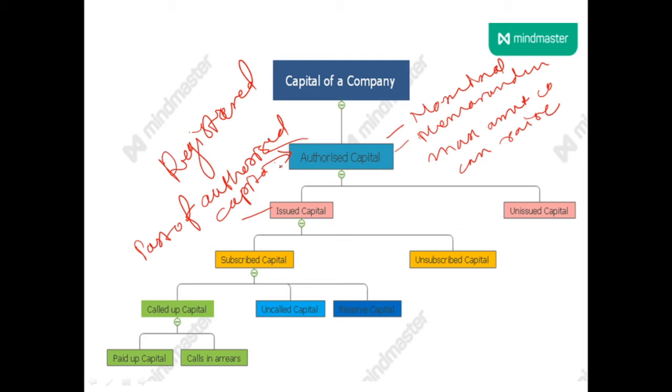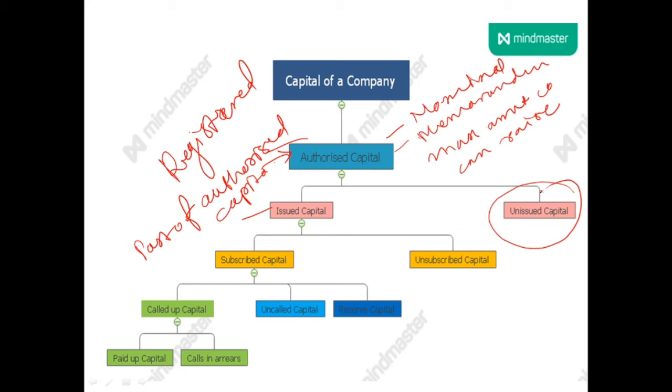And remaining part of authorized capital, which is not issued to the public for subscription, is called unissued capital. And this unissued capital company can use later on to raise the capital. Okay, when company needs fund, then this unissued capital, which is remaining part of authorized capital which is not issued, company can use to raise the capital.